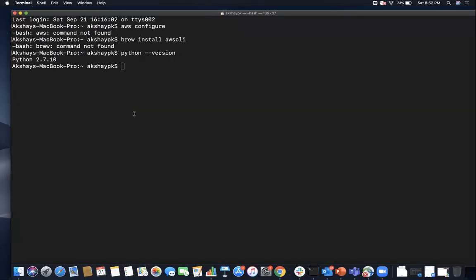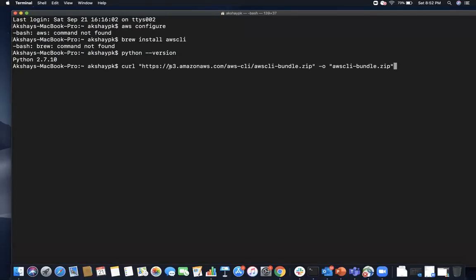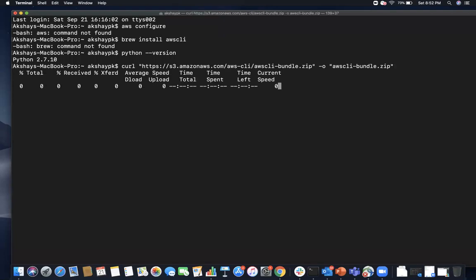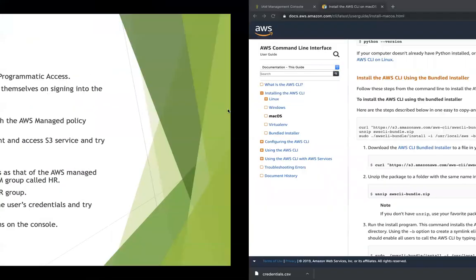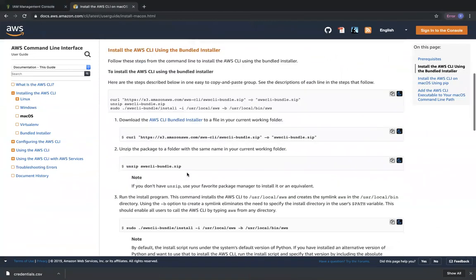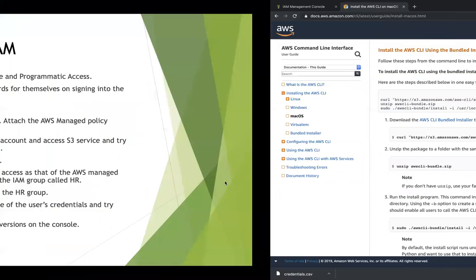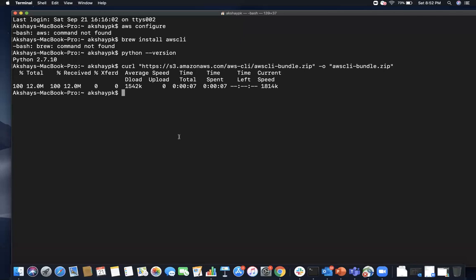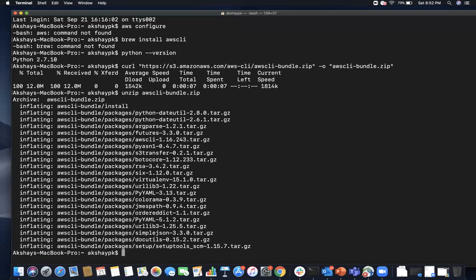This command is going to download the zip file and output it to a file name like this, from an S3 bucket which is globally available. Once the download has completed, we can run the next command, which is to unzip the installer. Unzipped.